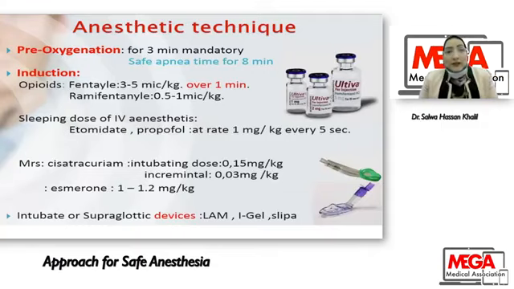And then start induction using opioid. Also, in old age, you have to respect the arm-brain circulation time. Give your medication slowly with meticulous de-aeration. For opioids, you can use fentanyl or remifentanil. For the sleeping dose of anesthetic, use etomidate or propofol. We can use a muscle relaxant such as rocuronium if we need rapid sequence induction. Then intubate your patient, or we can use a supraglottic device if we fear the stress of intubation.